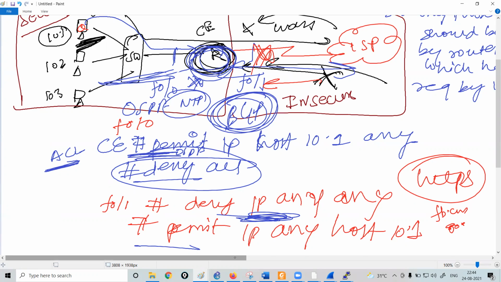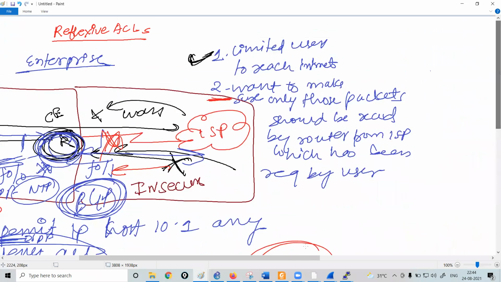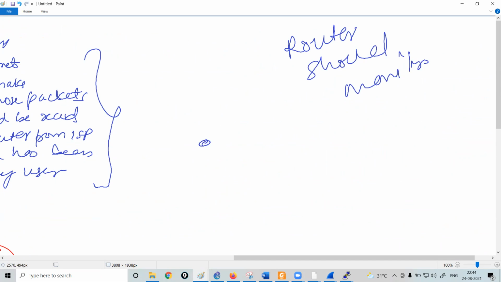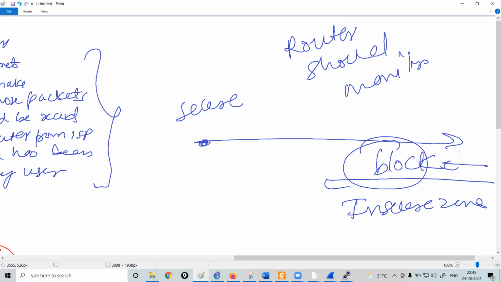So what you can do to achieve these two tasks, basically your whole purpose is that your router should monitor whatever traffic is going from the secure zone. Only that traffic should be allowed to be received from the insecure zone. That's it. All the rest of the traffic should be blocked from the WAN side.